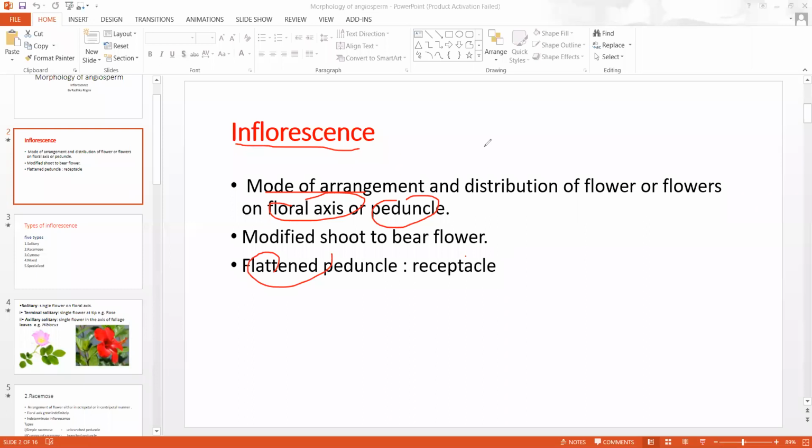How flowers are arranged in the floral axis or in the receptacle is called inflorescence.